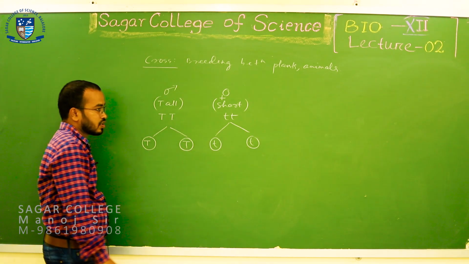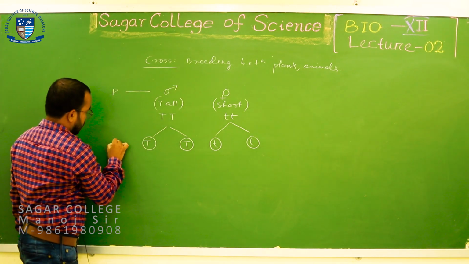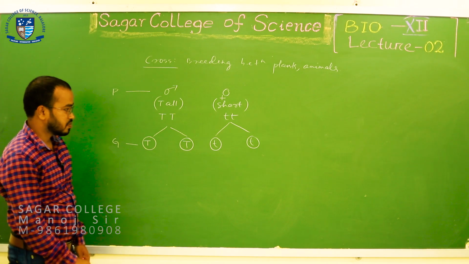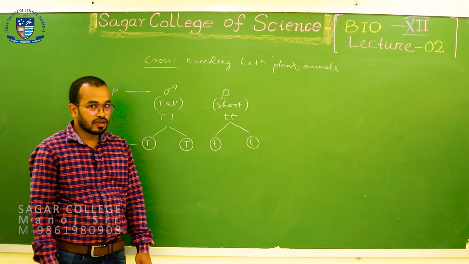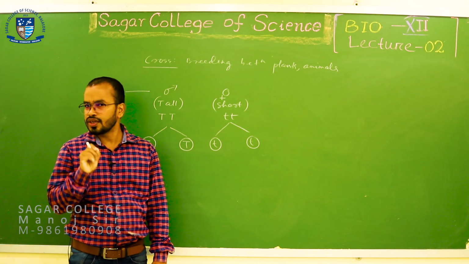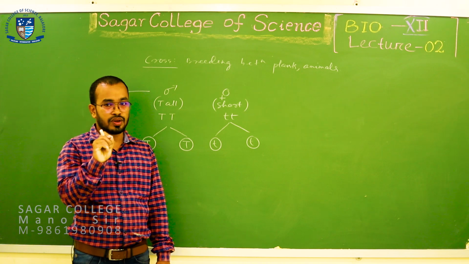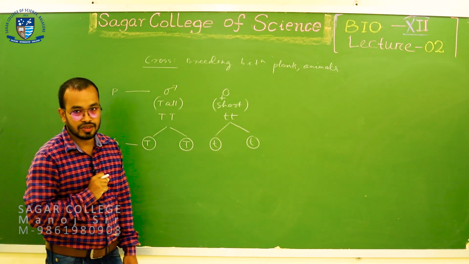This is gametes and this is your parent. Remember one thing: during gamete production a very special kind of cell division occurs, that is meiosis, or reductional division.